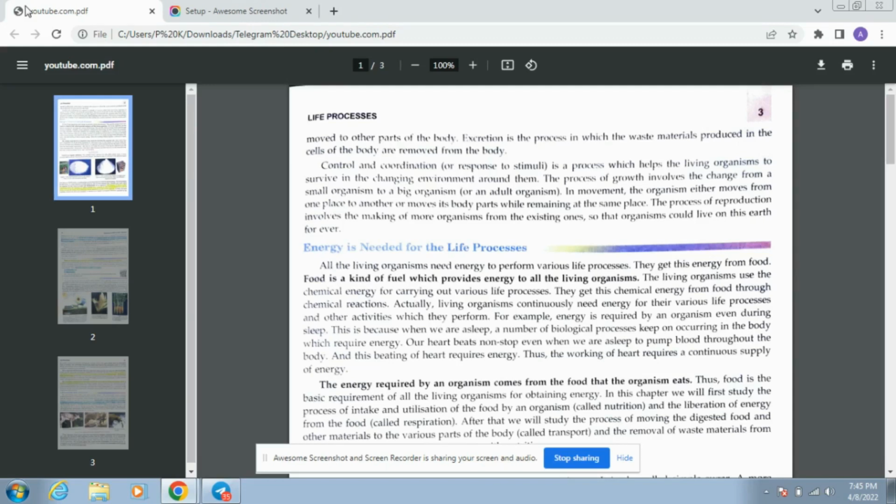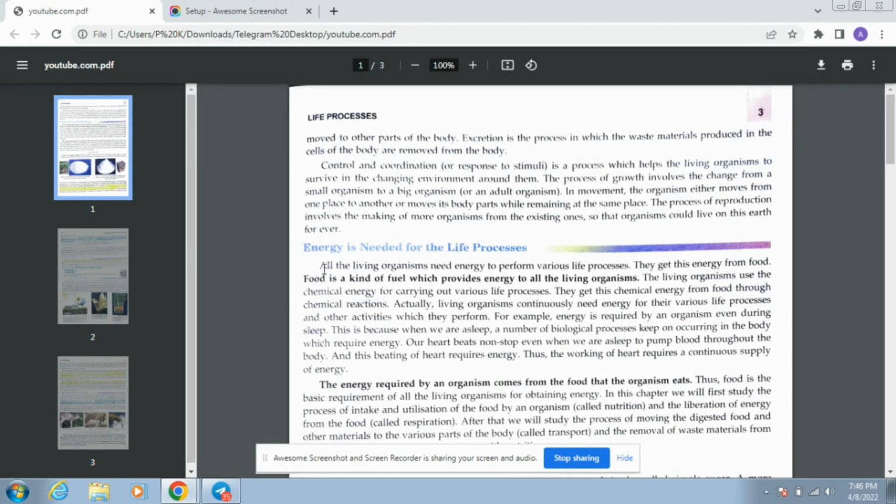Hey guys, welcome back. Today we're going to start the new topic, which is energy is needed for the life processes. We have completed our chapters till here. We've completed this whole paragraph, and let's start this one.